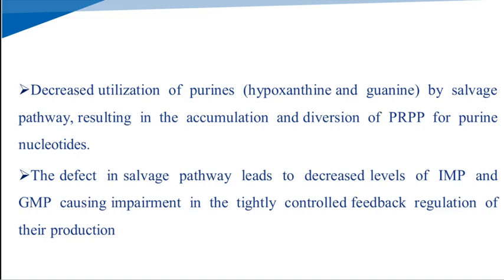In the salvage pathway, the purines are utilized and form new nucleotides. In that, there is decreased utilization of the purines, so there is accumulation of the purines and diversion of PRPP to purine nucleotides. The defect in the salvage pathway leads to the decreased level of IMP and GMP, causing the impaired working of the controlled feedback regulation of the production.